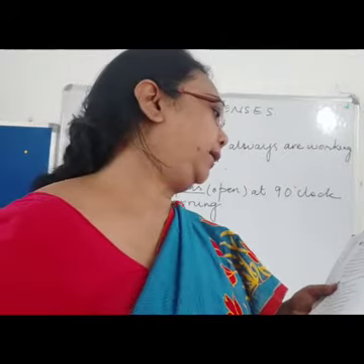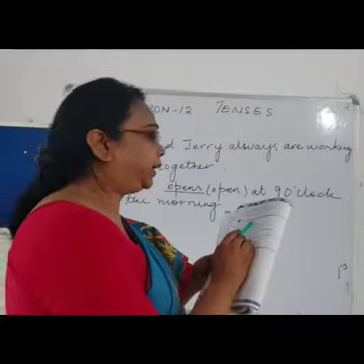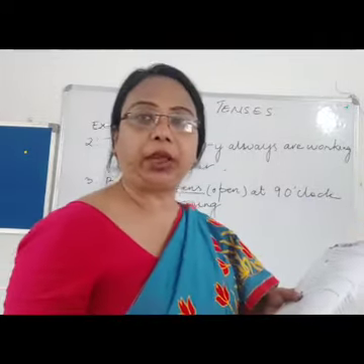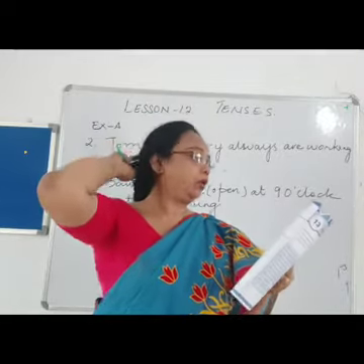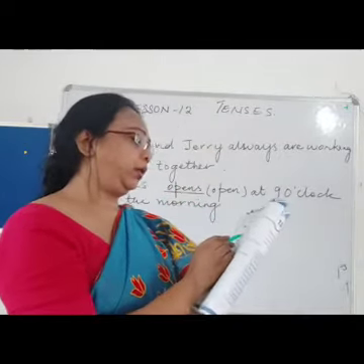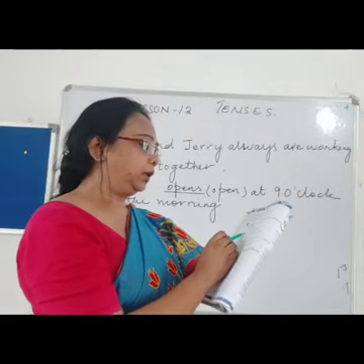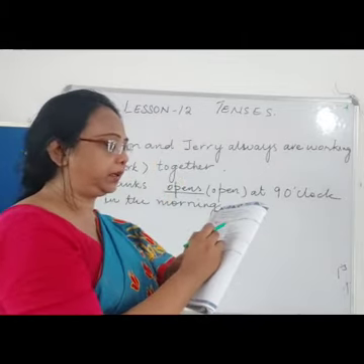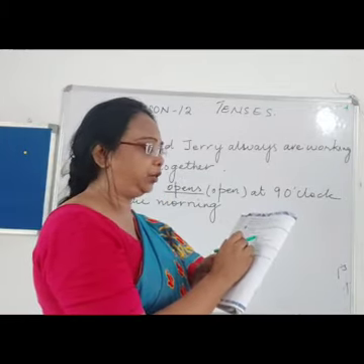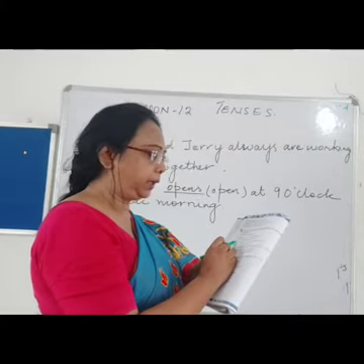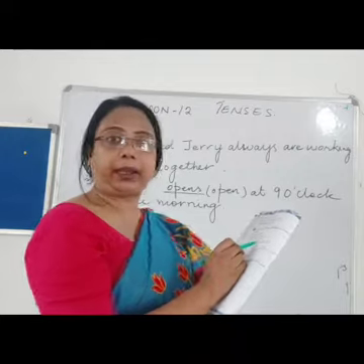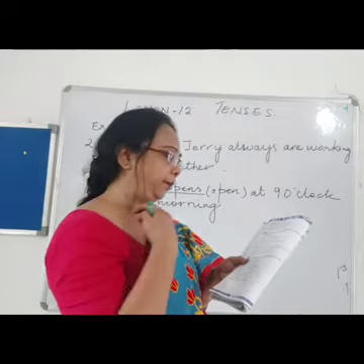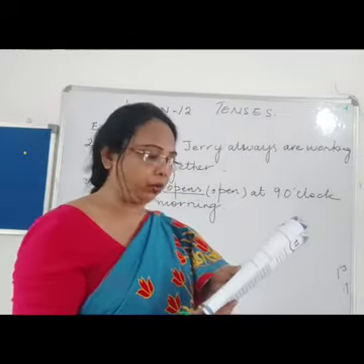Now let's see what exercise B says. Complete these sentences with the simple past tense form. So for past, we simply add ed. Over here, I waited for him for 2 hours. Number 2, she starts. What will be the simple past tense of start? She started teaching at a young age. Number 3, I dash not say anything to offend him. I did not say anything to offend him. So the rest you will be doing on your own.